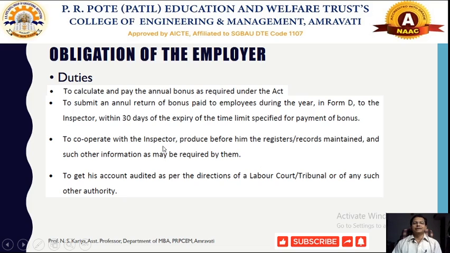To cooperate with the inspector and produce before him whatever registers and records have been maintained to calculate the amount of bonus, so that this information can be made available to the inspector. To get the accounts audited as per the directions of the labor court, tribunal, or any other such authority. So from time to time, such records, registers, and accounts should be appropriately audited as per the instructions given by the labor court or the industrial tribunal. So these are the primary duties.